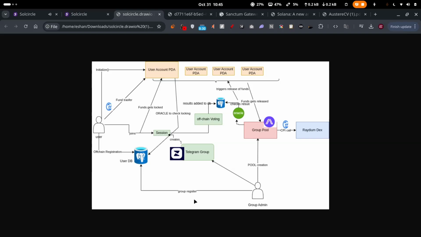Here we can have group admins who connect through us. They can register through our Telegram bot, and their Telegram groups get connected. Only the owners can connect the group, with a small minimal fee. After that, they get connected.